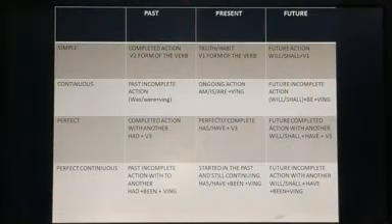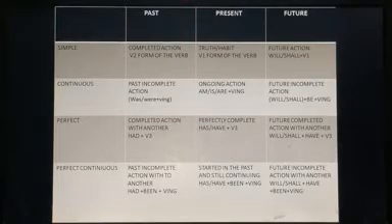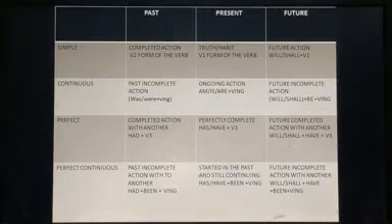The future perfect continuous tense is used to describe an action that will be in progress even after a point of time in the future. By the end of this year, I shall have been living in Kolkata for 4 years.